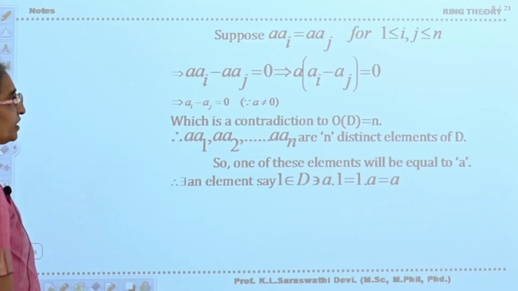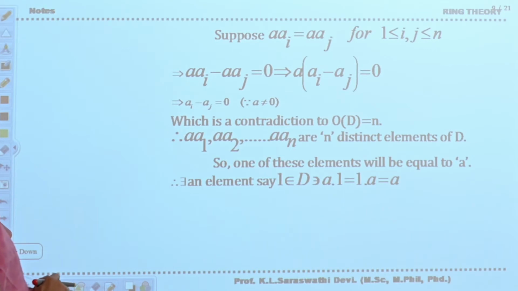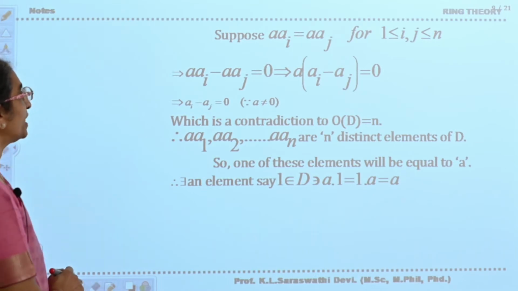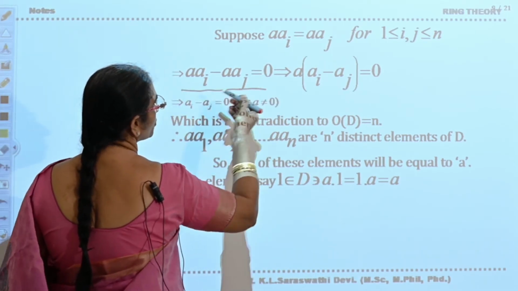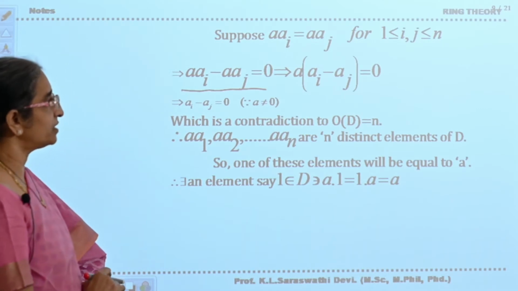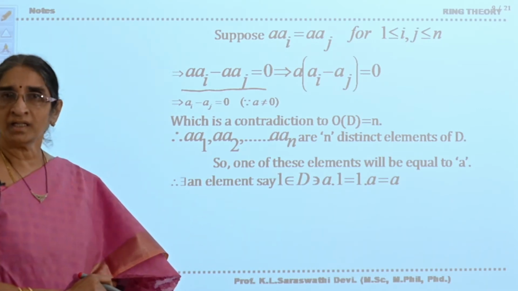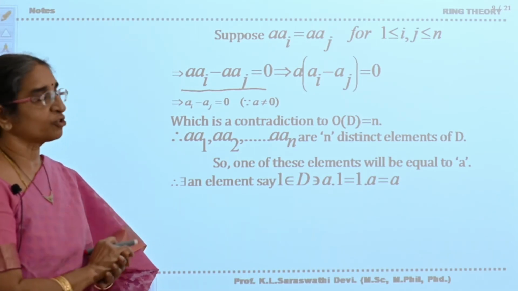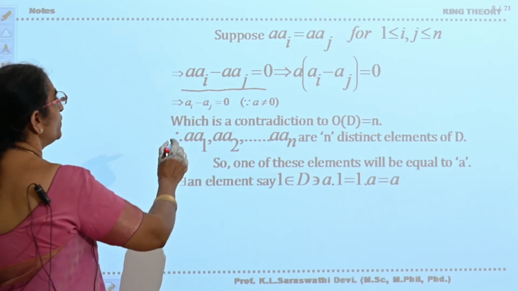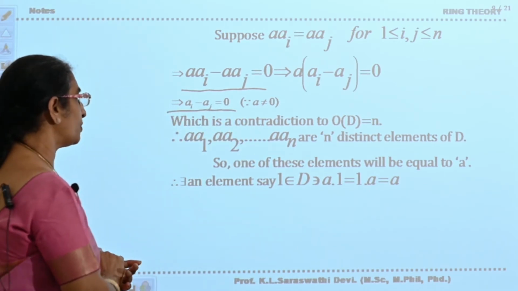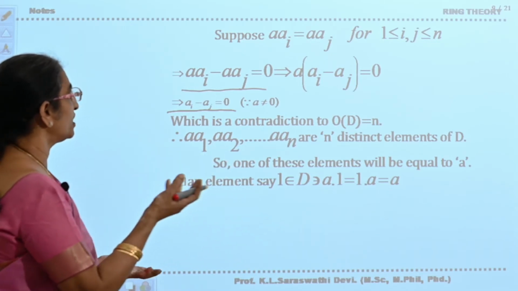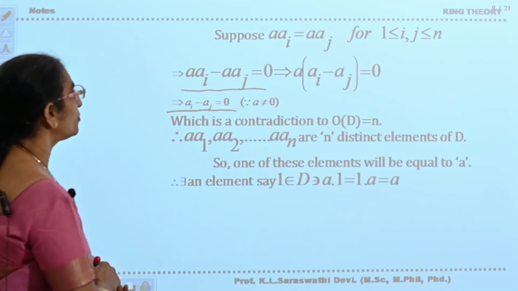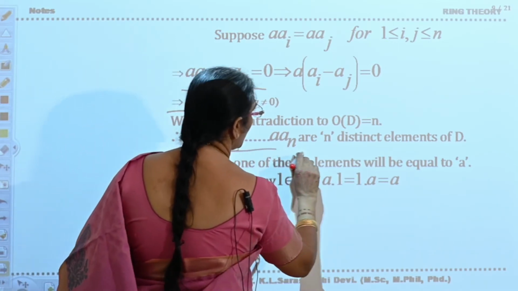Now next, suppose a·ai is equal to a·aj. Suppose you assume any two elements in aD are equal. Then you will get a·ai minus a·aj is equal to 0, that is a(ai minus aj) is equal to 0. a and ai minus aj are both elements of the domain. Domain is without zero divisors. So either a is equal to 0 or ai minus aj is equal to 0. Because a is not equal to 0, you will get ai minus aj is equal to 0. Now ai is equal to aj, which is a contradiction, since the order of D is equal to n. Therefore, these are all the distinct elements of D.